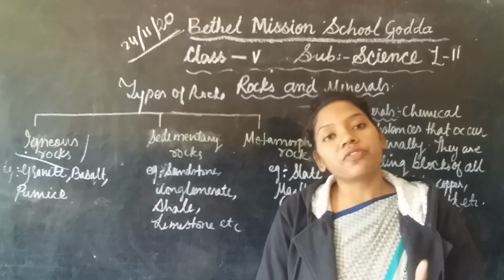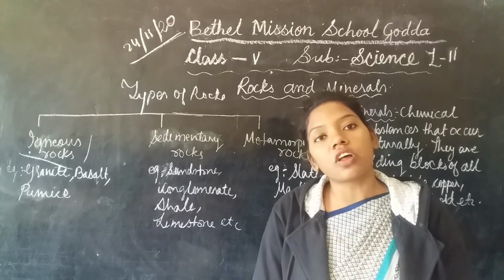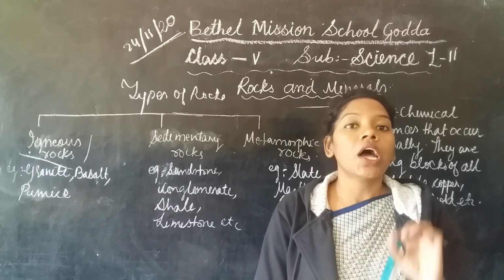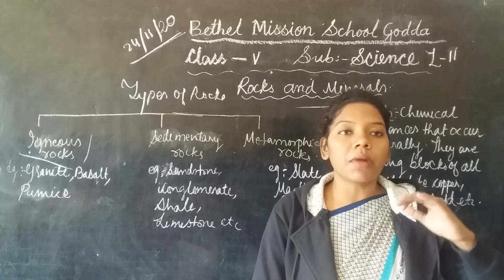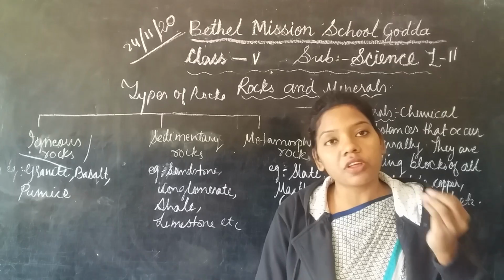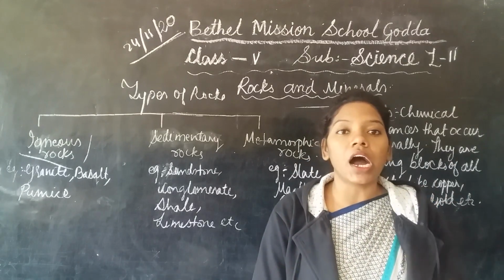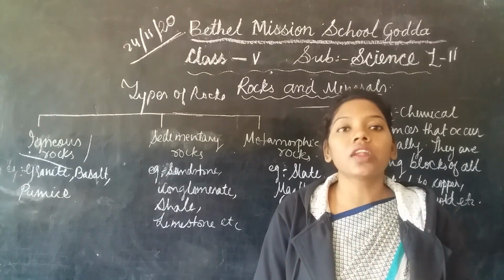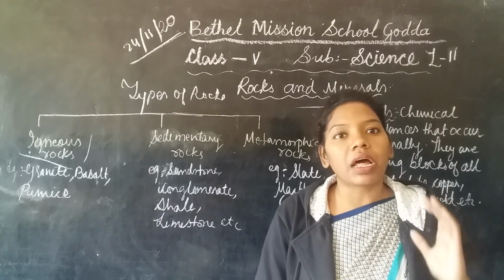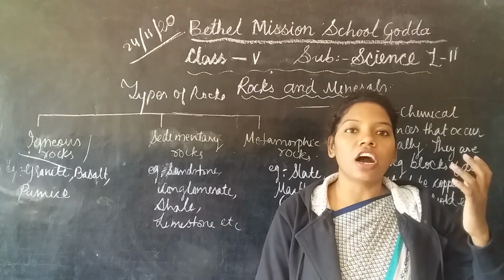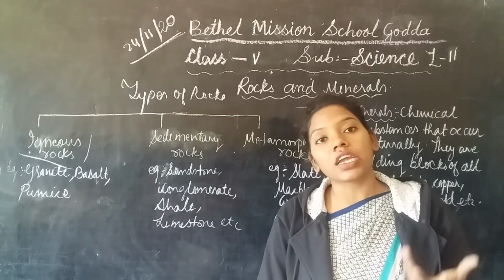And these rocks are different. Why are they different? Because of the presence of different proportions of minerals in different rocks. You can see some are in different colors. Some rocks are very porous and soft, and easy to break down. Some rocks are so hard that they cannot break. Some are red, some are glistening, some are black in color. You can see different kinds of rock in different ways.